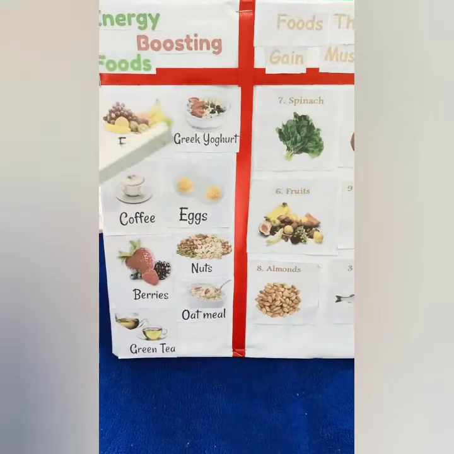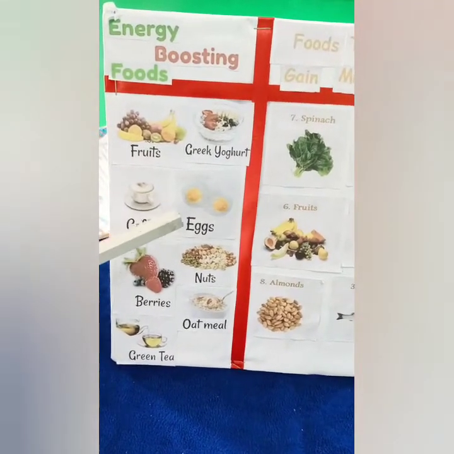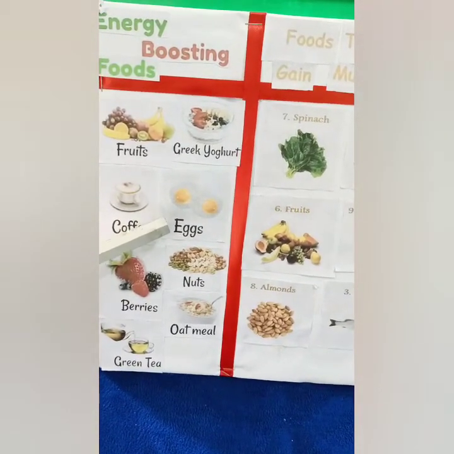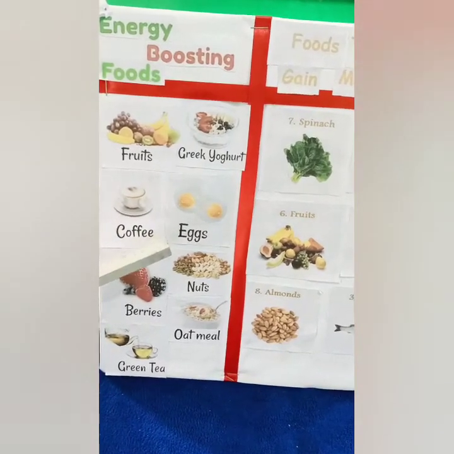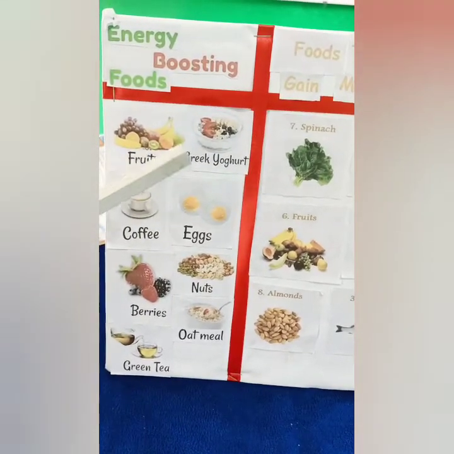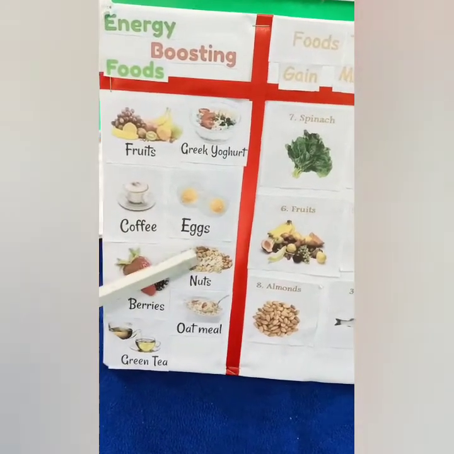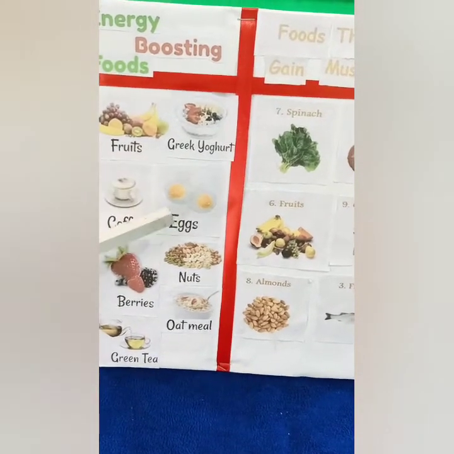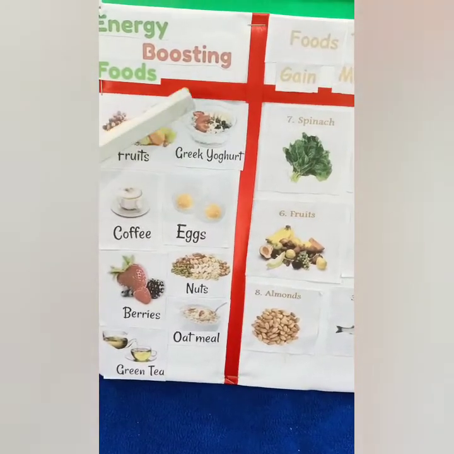Food that gives energy is called energy giving food. We need energy to work and play. Energy giving food is rich in carbohydrates and starch. Wheat, potato and sugar are rich in carbohydrates. Some examples are fruits, Greek yogurt, coffee, eggs, berries, nuts, oatmeal and green tea. It gives a lot of energy to our body and is called energy giving food.